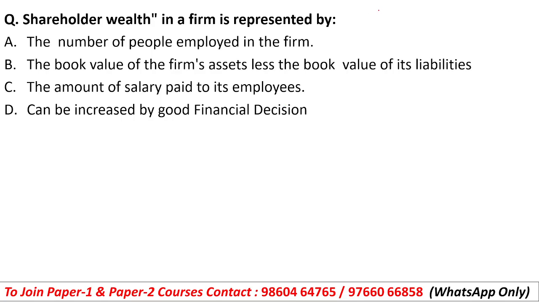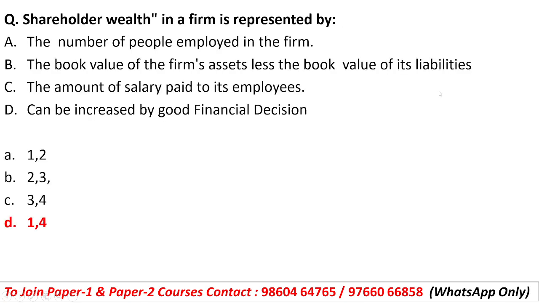Number of people employed in the firm will not represent the shareholders' wealth. The amount of salary which you are paying to employees will also not represent the shareholders' wealth. It can be increased by good financial decision, and before selecting the correct option, the book value of the firm's assets less the book value of its liabilities. Liabilities are less, how is it possible?